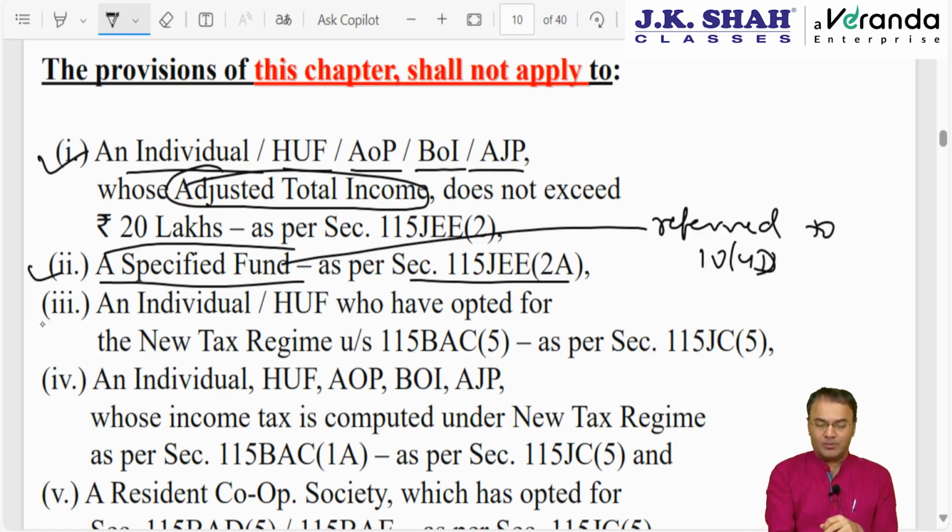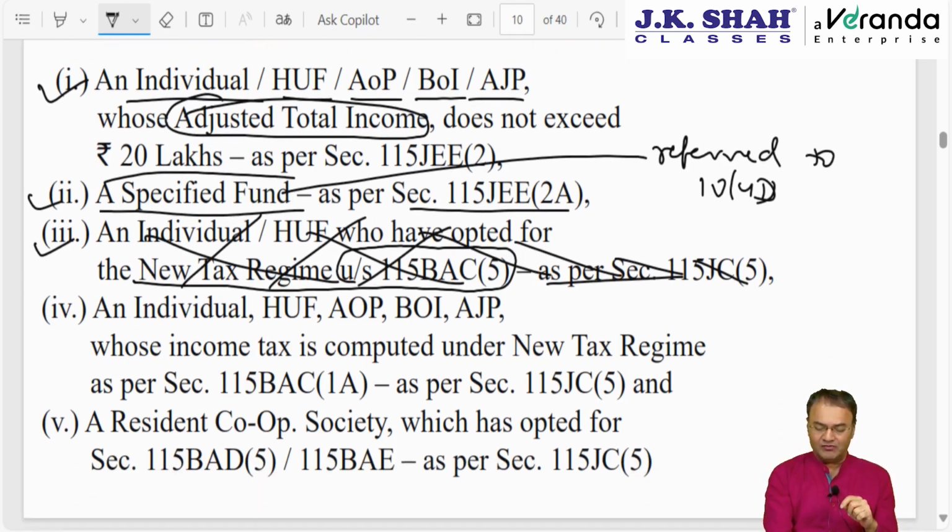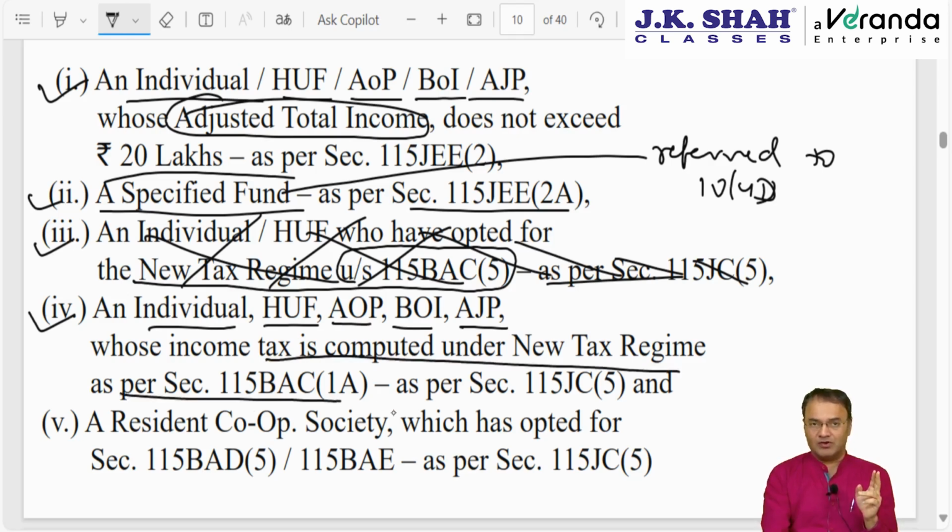Coming back, it also will not apply to individual, HUF who had opted for the new tax scheme under section 115BAC subsection 5. Now this particular point is no more applicable. This is the new tax scheme up to AY 23-24. AY 24-25 onwards, the new tax regime NTR has become the default scheme. So for them we have the next point. It is applicable to all the 5 persons: individual, HUF, AOP, BOI and AJP. AMT chapter will not apply to these 5 persons if income is computed under the new tax regime as per 115BAC subsection 1A. So the third point stands cancelled.